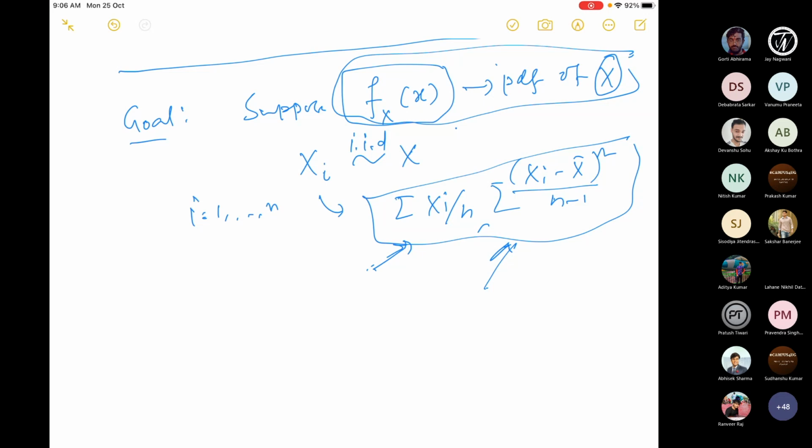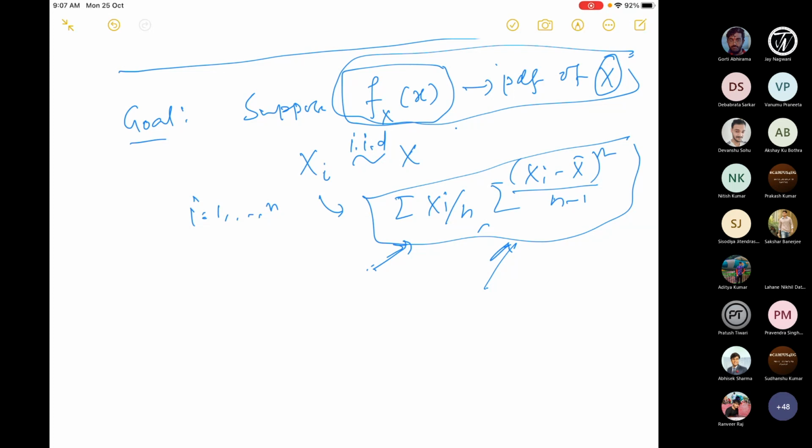Okay. In fact, when you do estimation of parameters, whenever we assume that the PDF of X is, let's say, normal, the normal has two parameters, right? Mu and sigma square. Then I have to estimate those values of mu and sigma square. If I talk about Bernoulli, there is a parameter called p, the probability. I was talking about this problem last day. Suppose you know that there is a coin and the probability of head is p.